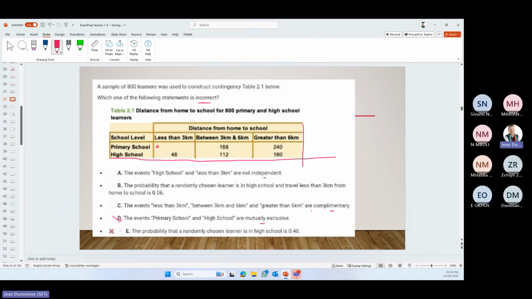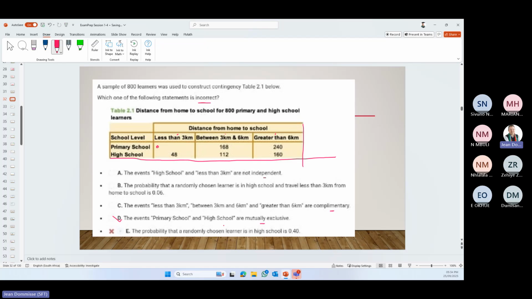Okay, complementary. Let's look at that. The events less than 3, between 3 and 6, and greater than 6 are complementary, which is correct, because the probability of that plus the probability of between 3 and 6 and the probability of 6 or more will give you 1.